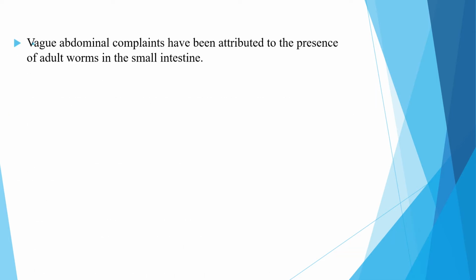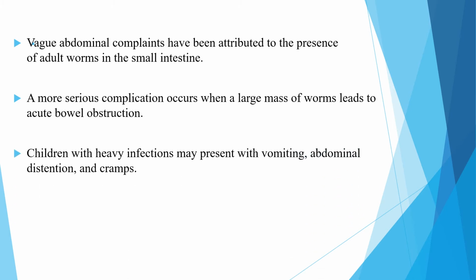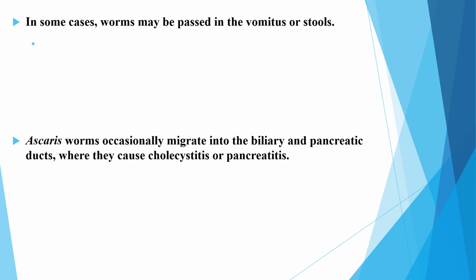Vague abdominal complaints have been attributed to the presence of adult worms in the small intestine. A more serious complication occurs when a large mass of worms leads to acute intestinal obstruction or acute bowel obstruction. And the children with heavy infection who develop acute bowel obstruction might present with vomiting, abdominal distension, cramps, and inability to pass feces and flatus. In some cases, worms might be passed in the vomitus or stool.